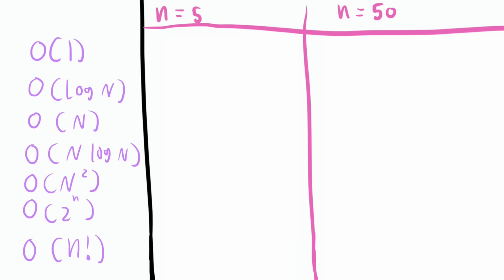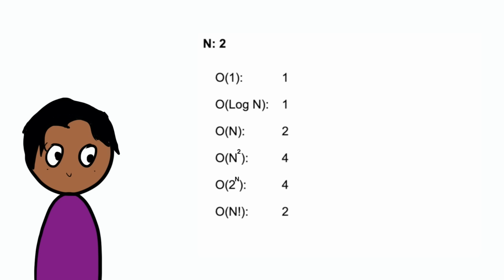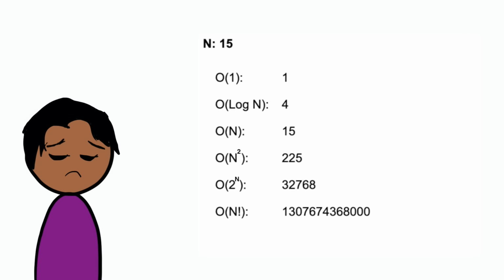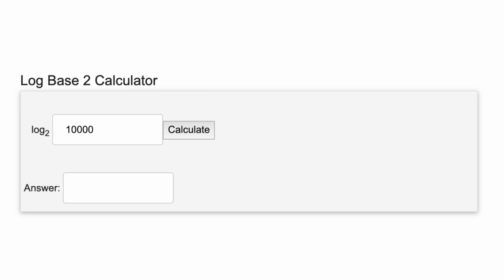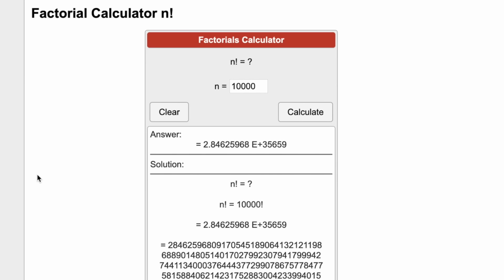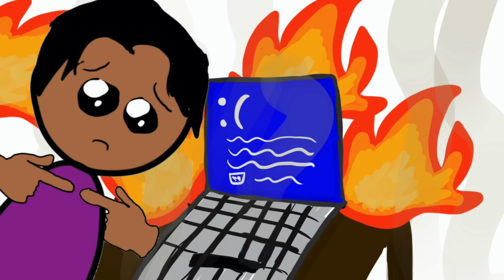Let's take a look at how many operations a program will have to execute in a function with an input size of 5 versus 50. It might not matter when the input is small, but this gap gets very dramatic as the input size increases. If n were 10,000, a function that runs in log of n would only take 14 operations, while a function that runs in n factorial would set your computer on fire.